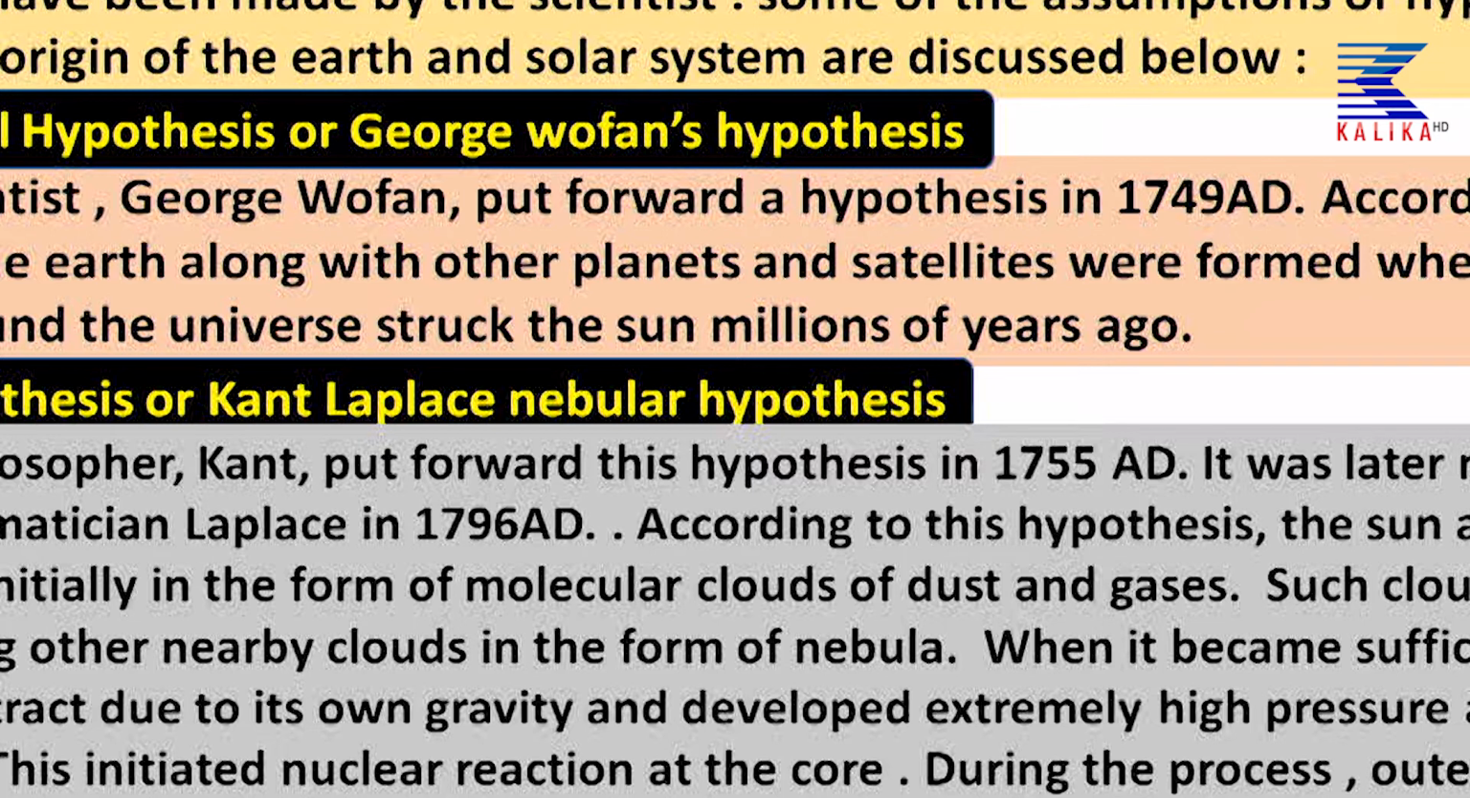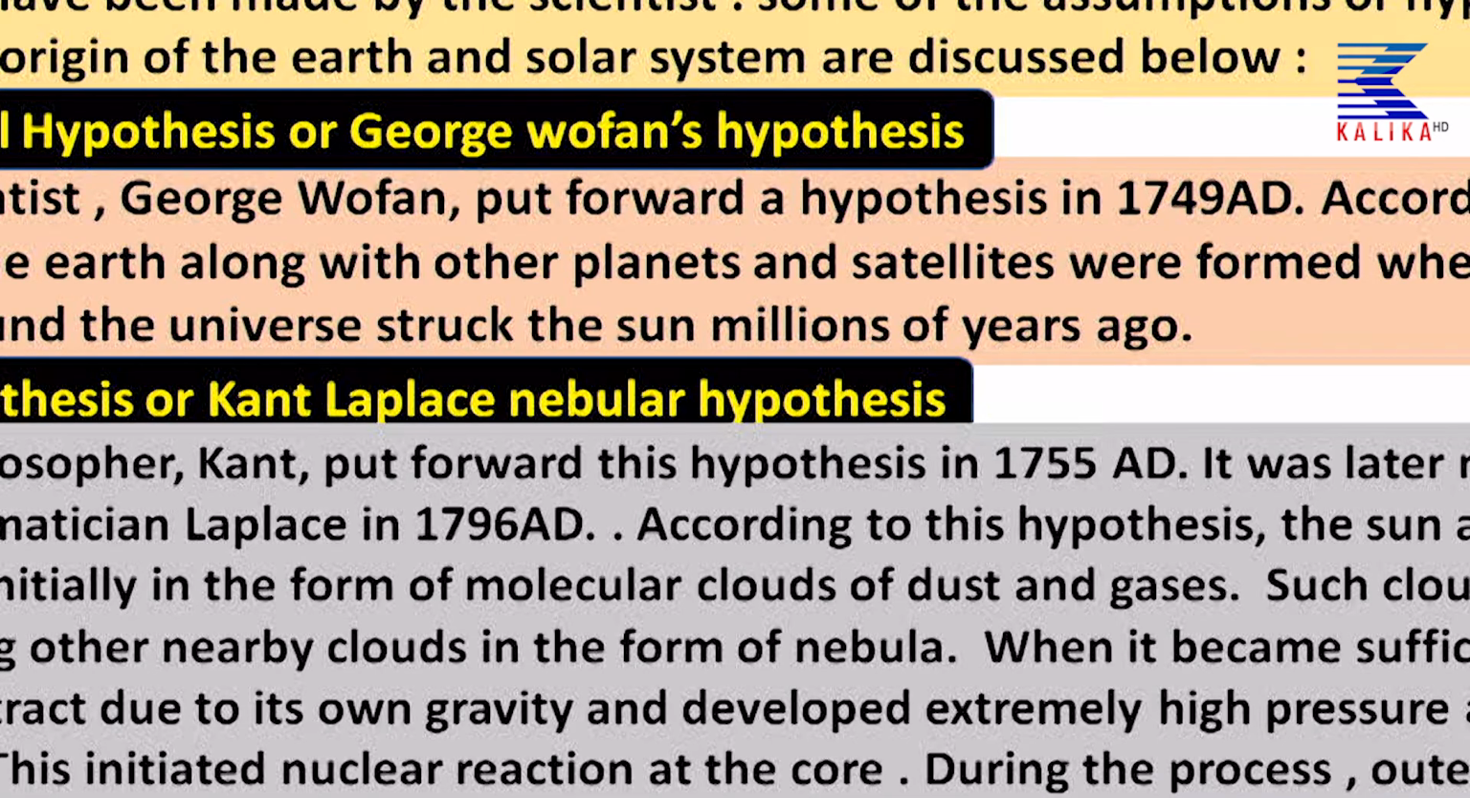A German philosopher Kant put forward this hypothesis in 1755 AD, six years after the planetesimal hypothesis. Actually, this hypothesis was later modified by another mathematician, again from France. So, we say French mathematician, he was Laplace. He corrected it and brought some modification in this hypothesis later in 1796 AD, many years after the German philosopher introduced it.